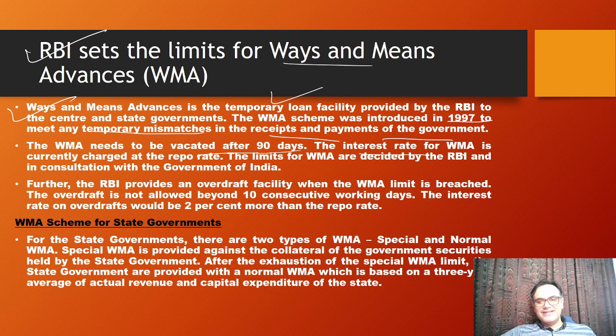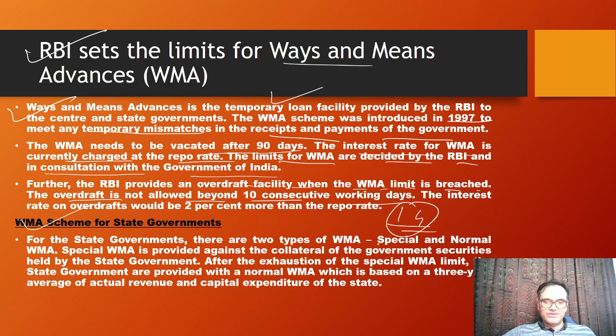Now the interest rate of WMA is currently charged at the repo rate, and the limits of WMA are decided by RBI in consultation with the Government of India. Further, RBI provides an overdraft facility when the WMA limit is breached. That overdraft is not allowed beyond 10 consecutive working days for the central government and 14 days for state governments. You already know this. You have studied the WMA system from me earlier, those who have studied economy from me. Then the WMA scheme for state governments, like I told you, is already there. A 14-day overdraft facility is also available.